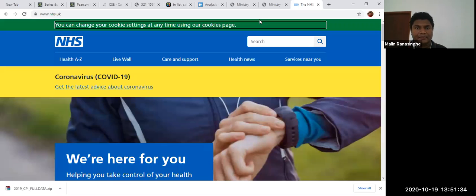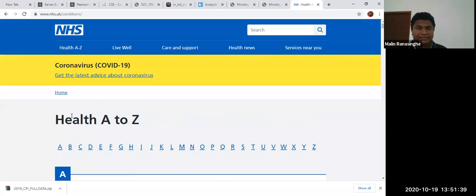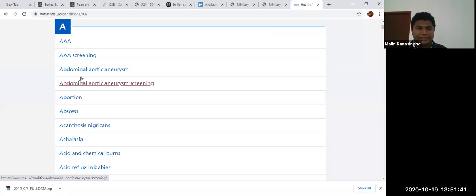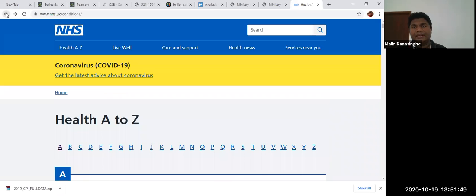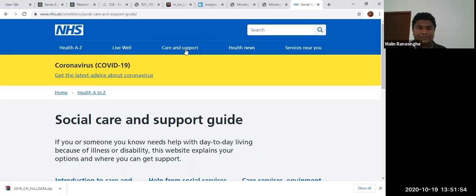So it's a worldwide thing. NHS, health A to Z, everything you want to do. So many things. It's a National Health Service thing. You can see this kind of thing. Not for profit, guys. In the UK, everything, care and support, everything.